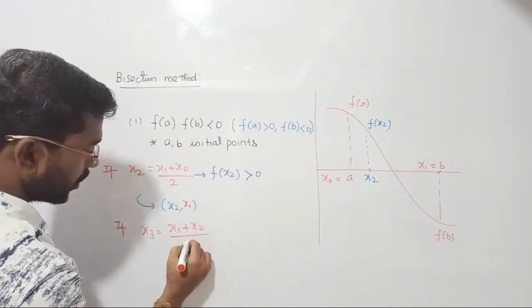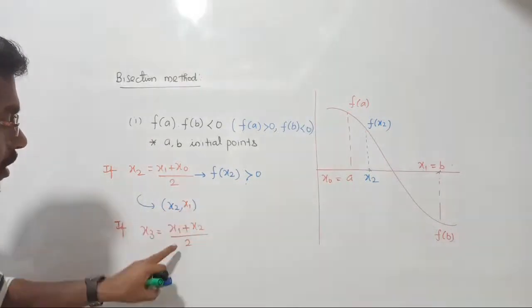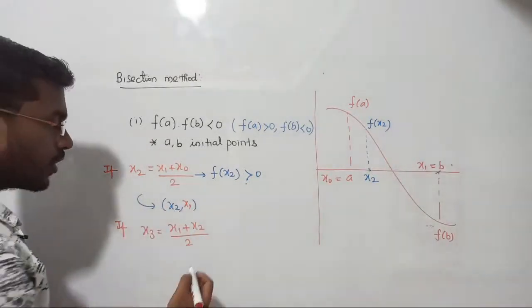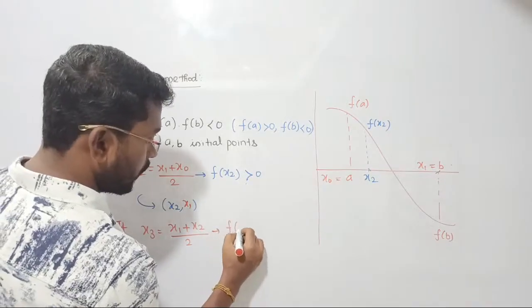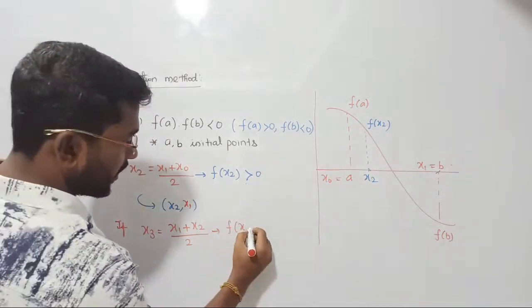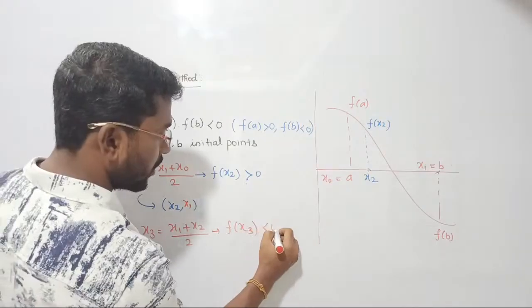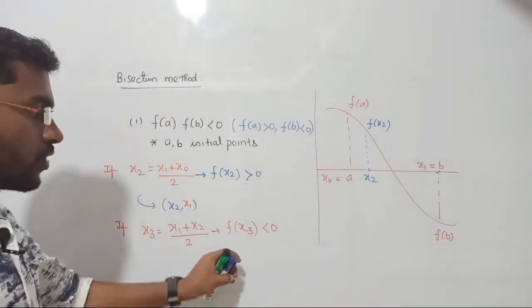x1 and x2, again you repeat the same procedure. திரும்பவும் முன்னாடி இருக்க ரெண்டு ரூட்டுக்கு நீங்க ஆவரேஜ் எடுத்தீங்கன்னா you are getting the next root. Find the value of f of x3, right? இப்போ x3 நீங்க ஃபைண்ட் பண்ணீங்க, just assume that will become less than 0. அது எனக்கு less than 0 வந்துருச்சு.